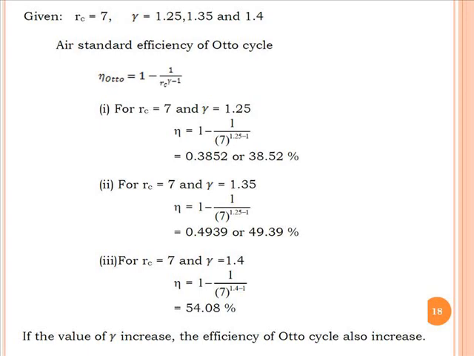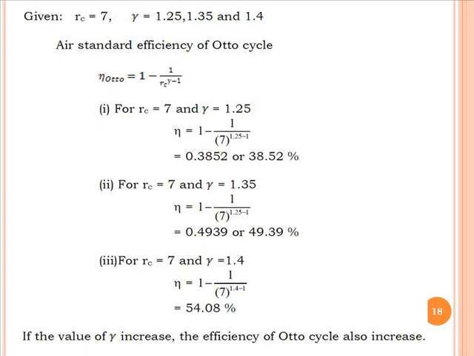Compression ratio is 7 in all the cases. For the first case, when gamma is 1.25, we get 38.52% efficiency. For the second case, when gamma is 1.35, the efficiency is 49.39%, and when gamma is 1.4, the efficiency is 54.8%.